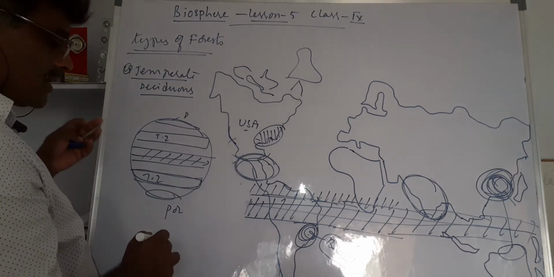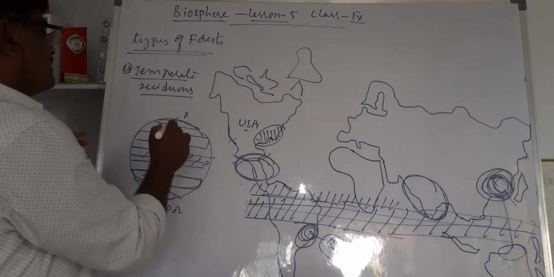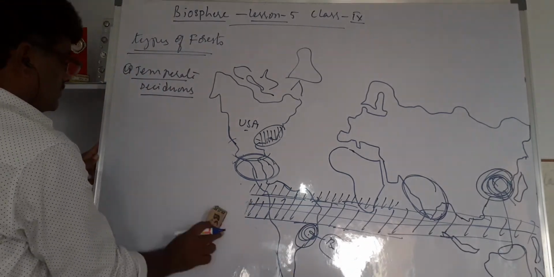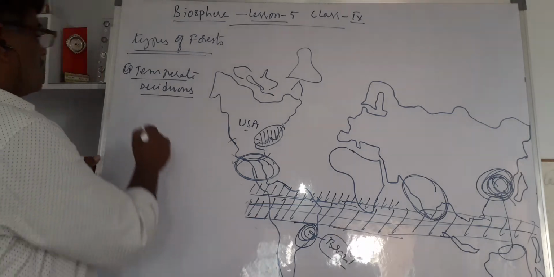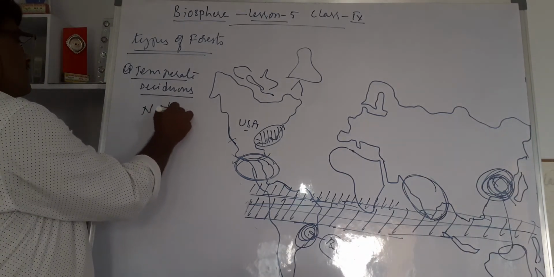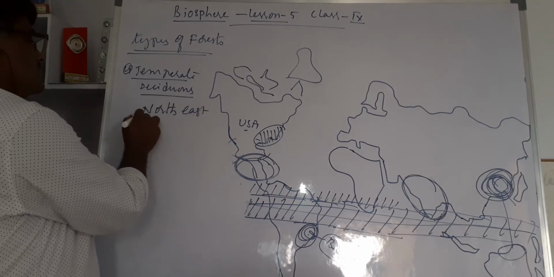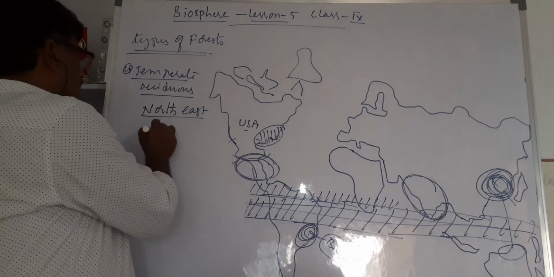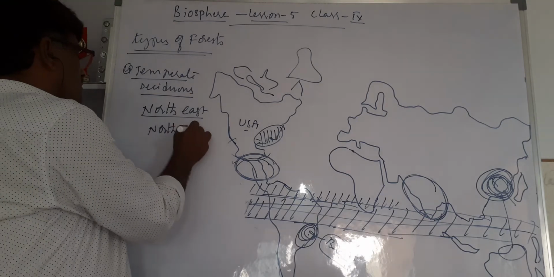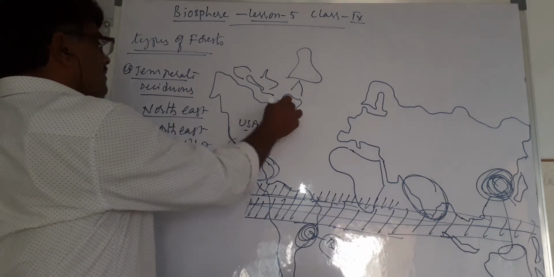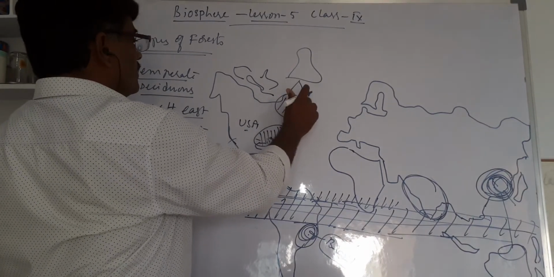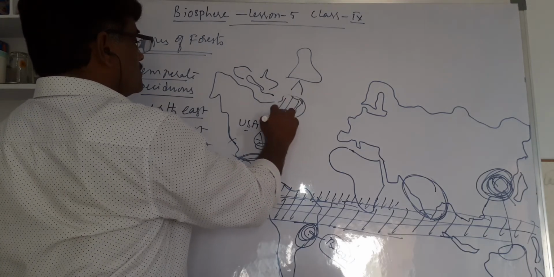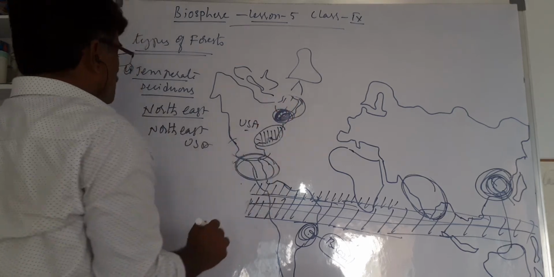In this temperate zone, the temperate deciduous forest is located on the northeastern side of all the continents. For example, the northeastern part of USA. This is a very, very important area.